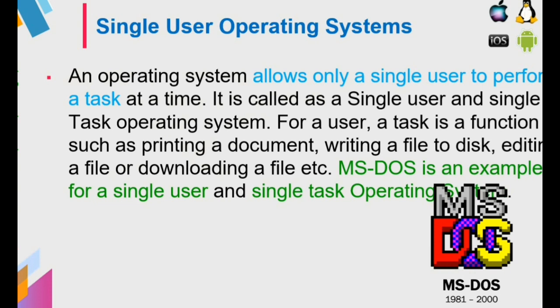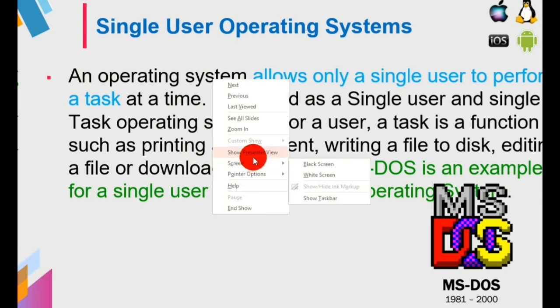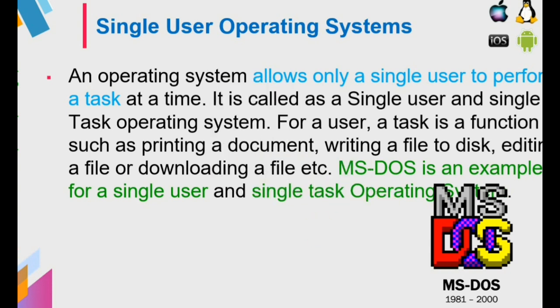For a user, a task is a function such as printing a document, writing a file to disk, editing a file, or downloading a file, etc. So that can be done only one process at a time. MS-DOS is an example of a single user and single task operating system. Nowadays we call it the command prompt. Now you can see the window for this MS-DOS. So how can the MS-DOS window be seen? I will show the MS-DOS window for you.